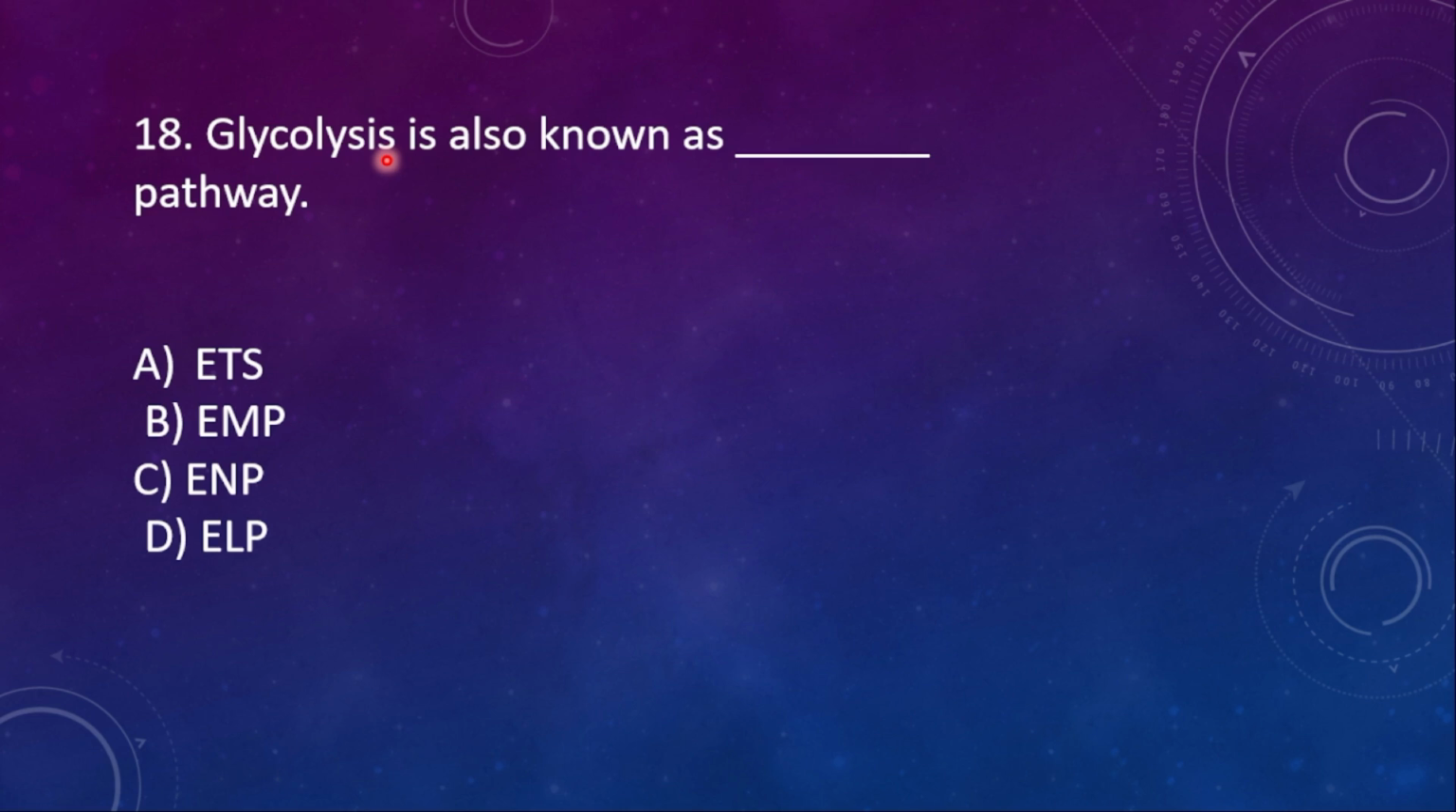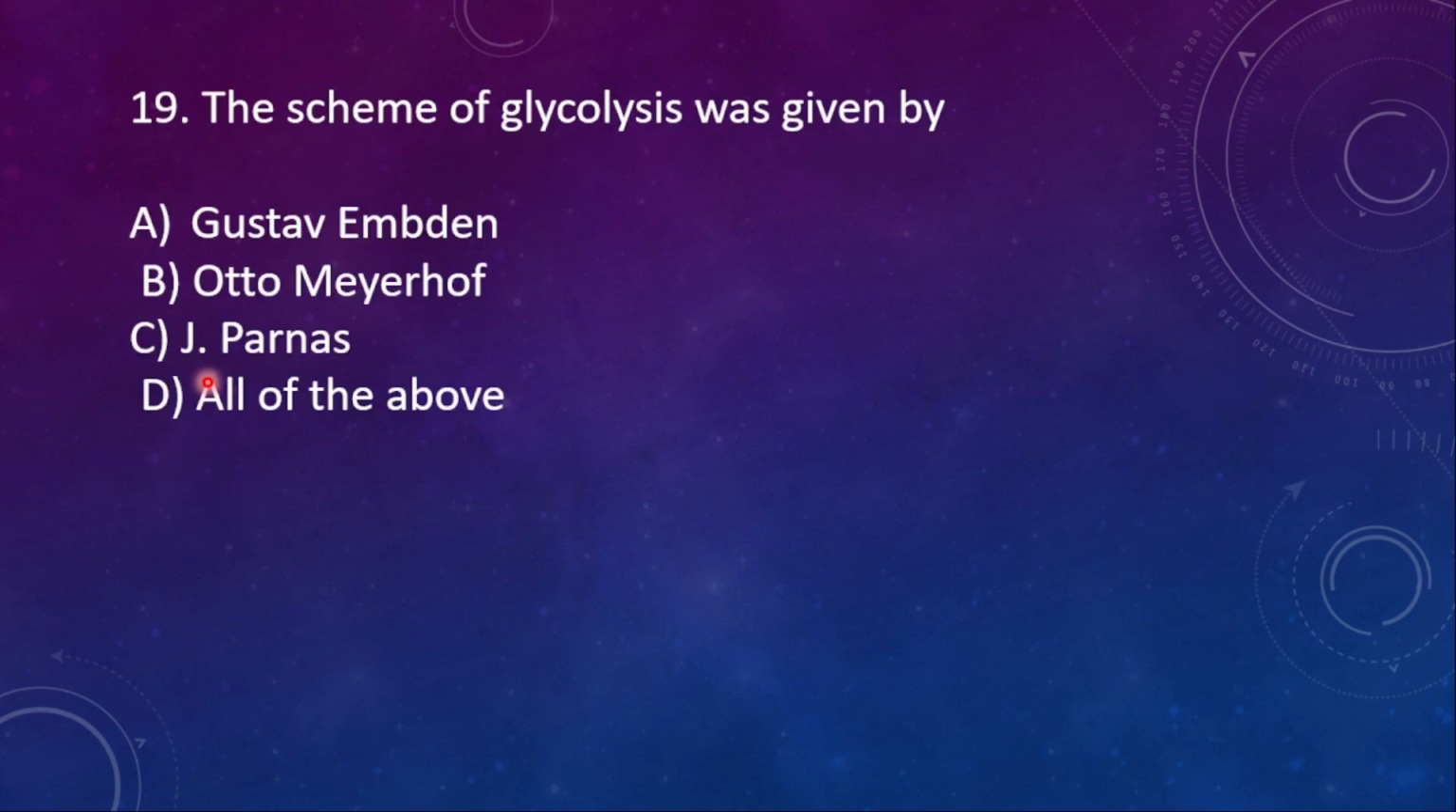18th one. Glycolysis is also known as dash pathway. ETS, EMP, ENP, ELP. It is also known as EMP. Why? Because the three main scientists who introduced the process of glycolysis, their names' first alphabets are EMP. I will tell you who those are in the next question. Okay, so option B is right.